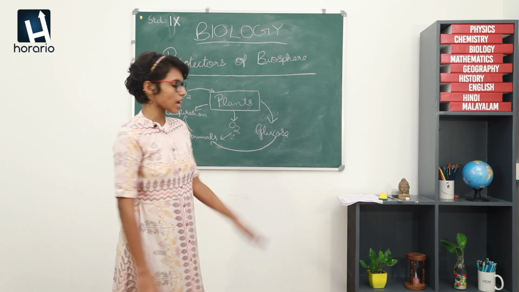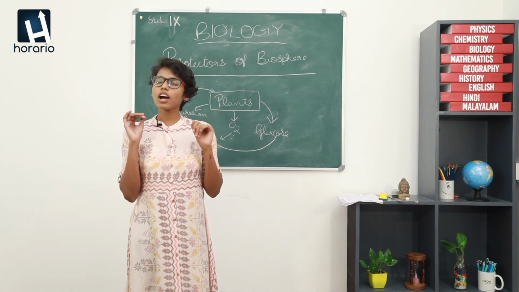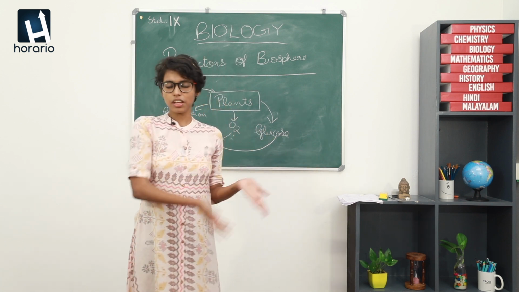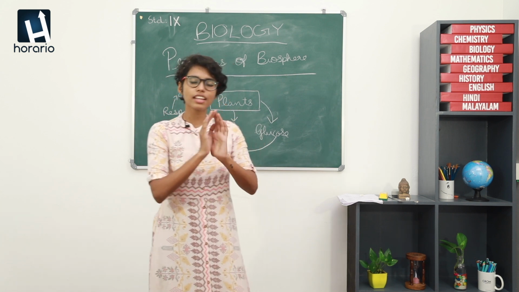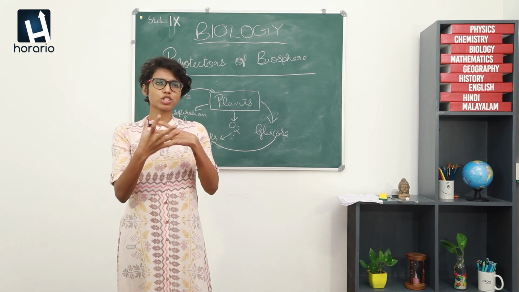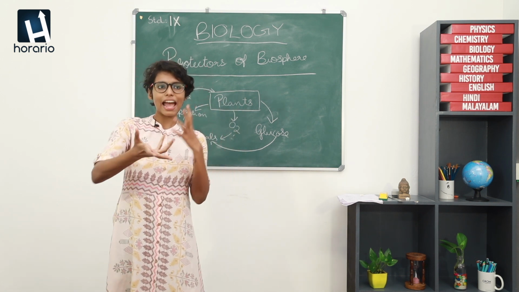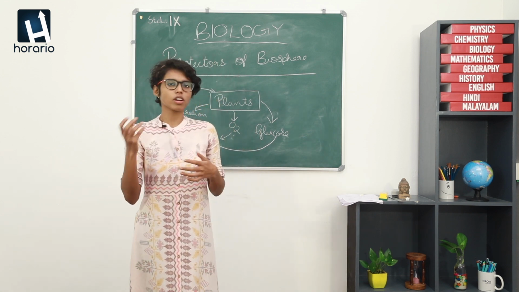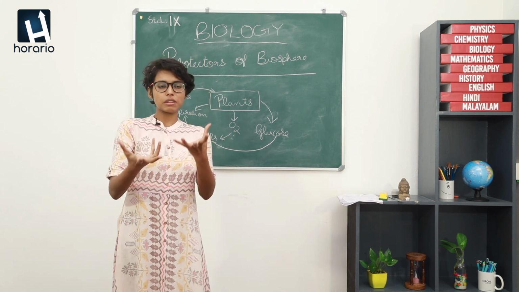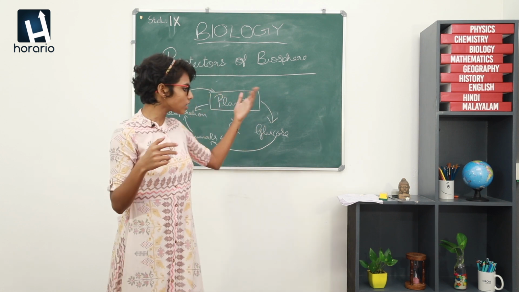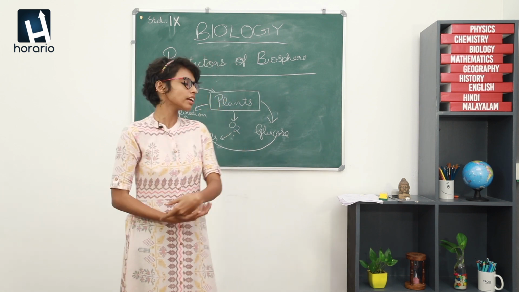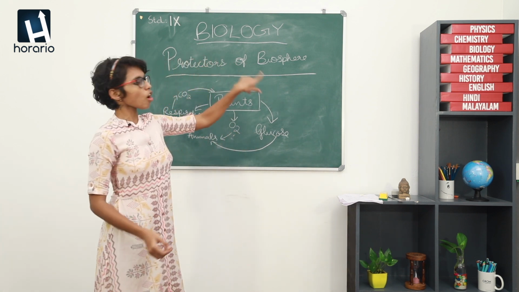So, before we get into the chapter, what is a biosphere? For example, the place we live, it can be our homes or our workspace or anywhere, it can be called a biosphere, including all the living and non-living parts, the stones, bricks, the soil, the plants, the animals, the microscopic organisms, the water, everything. It can be called the biosphere of that person. Like for example, here this can be called my biosphere, the place where I live in or where I spend my time. So, protectors of biosphere.